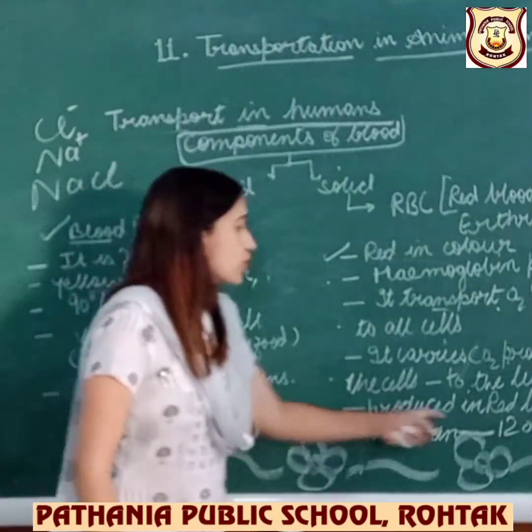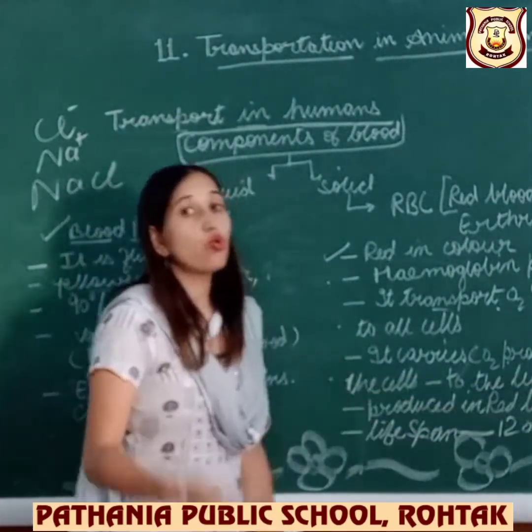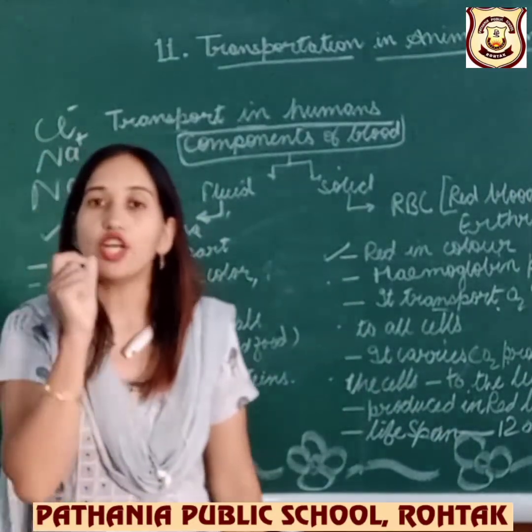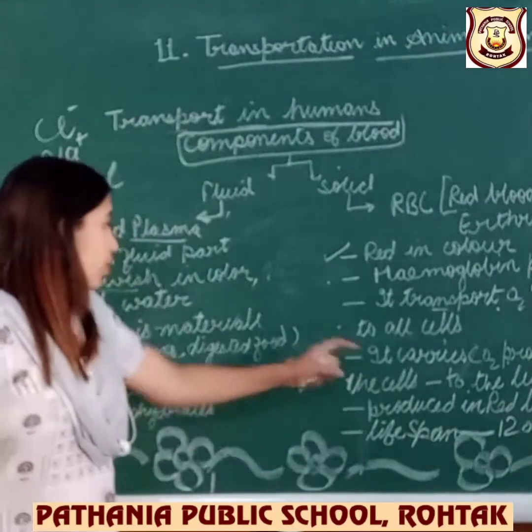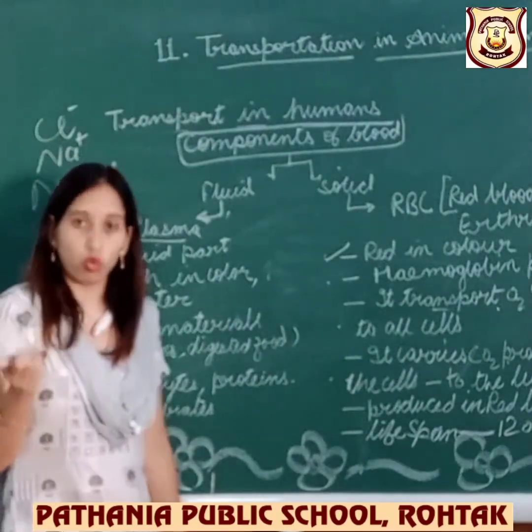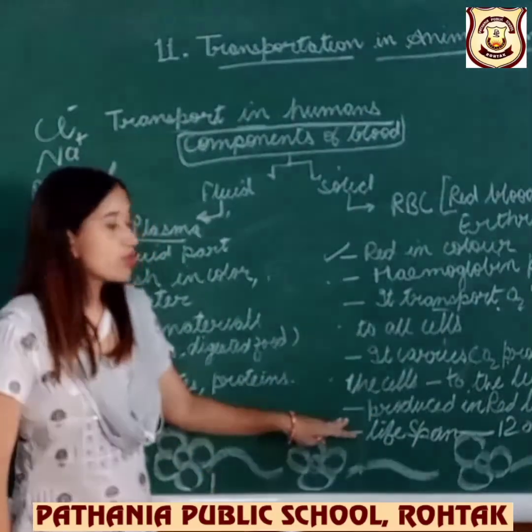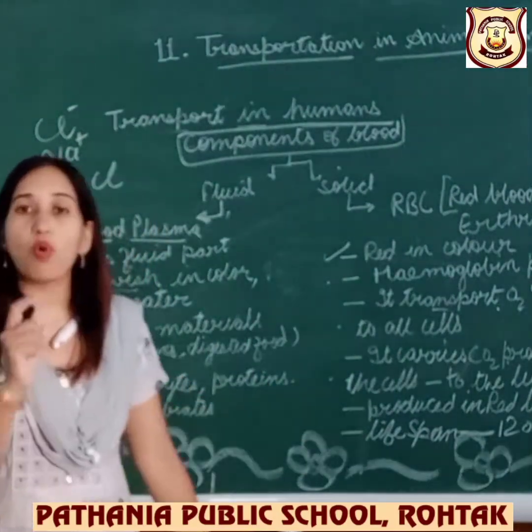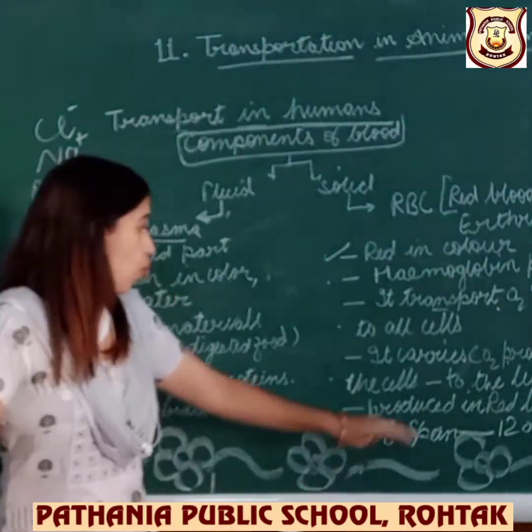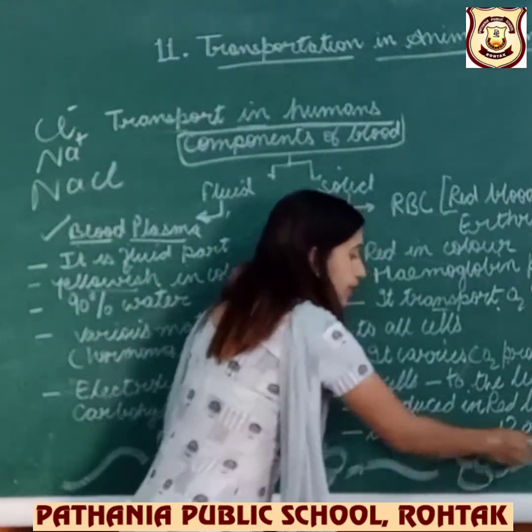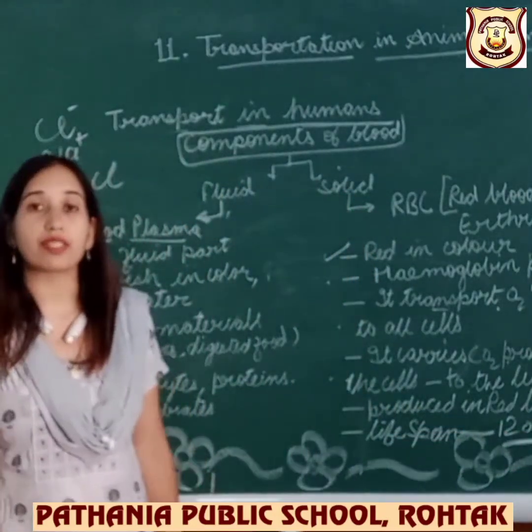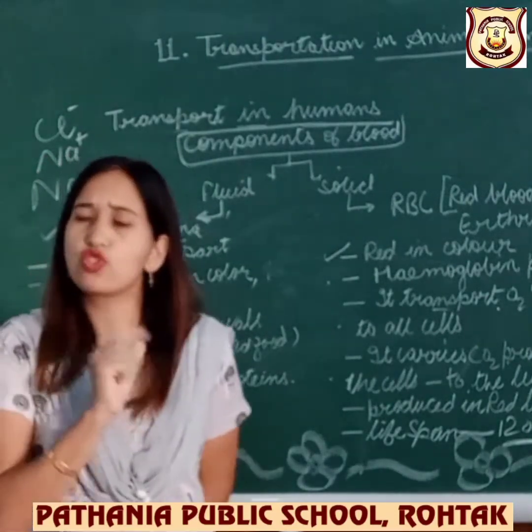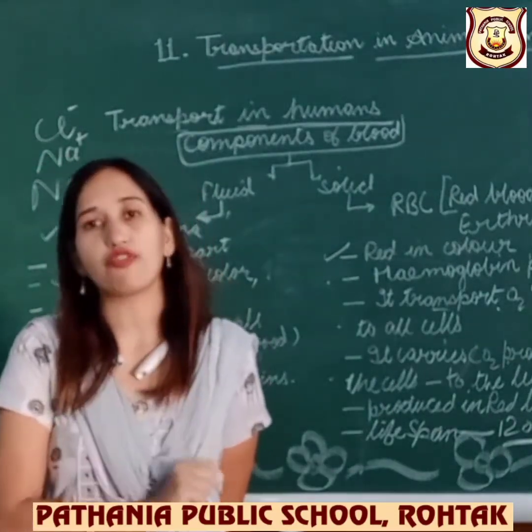It is produced in red bone marrow. What? RBC. RBC is produced in red bone marrow. Right? That means it is in bones. And the lifespan of one RBC is 120 days. That means it is very fast. So per day, 2 million RBC are formed.